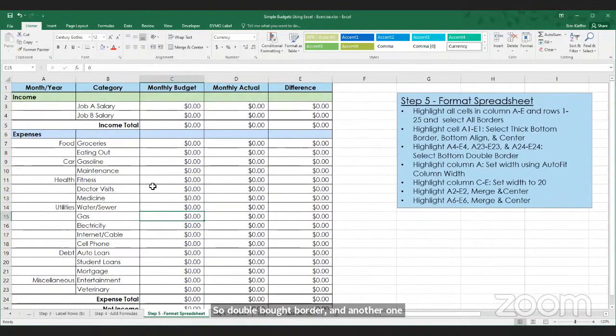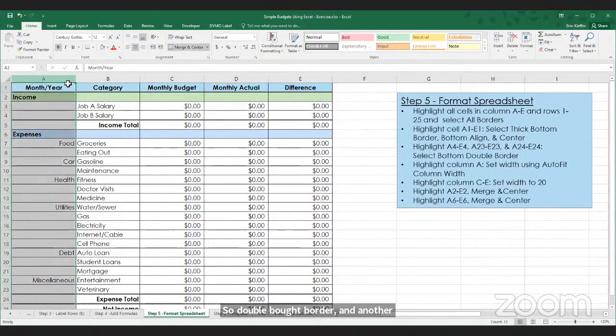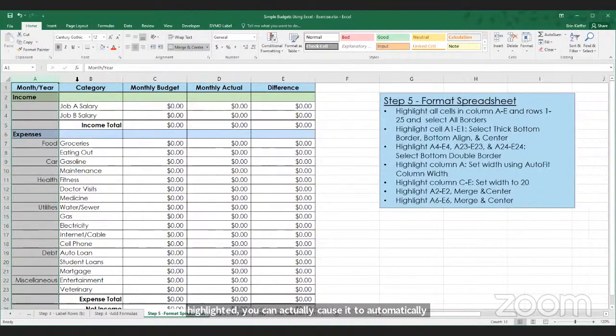And highlight column A and set width using autofit column width. We already previously set the column widths, but if you double click on this border after a column that you've highlighted, you can cause it to automatically calculate how wide it needs to be. So we'll just do that.